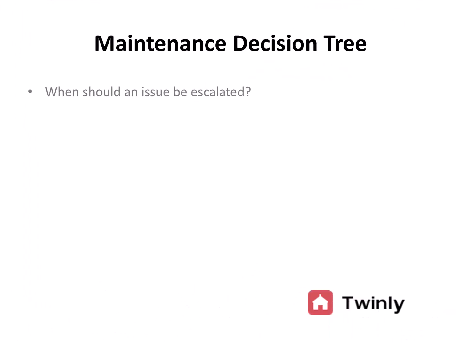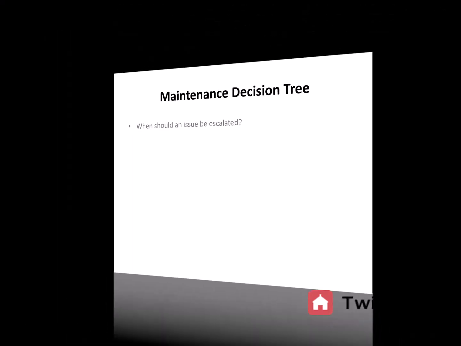Knowing when to escalate a maintenance issue can be surprisingly difficult. Tenants often worry about overreacting, while landlords worry about issues being reported too late. In this video, we'll walk through a simple maintenance decision tree to help decide when an issue should be escalated.